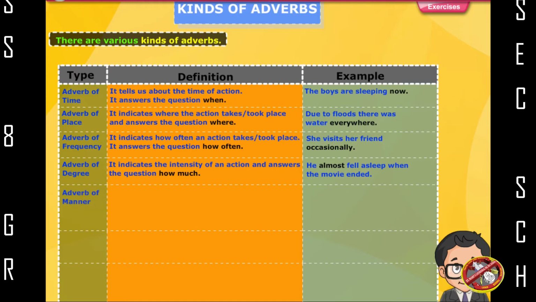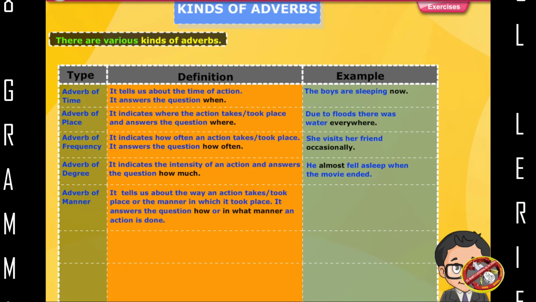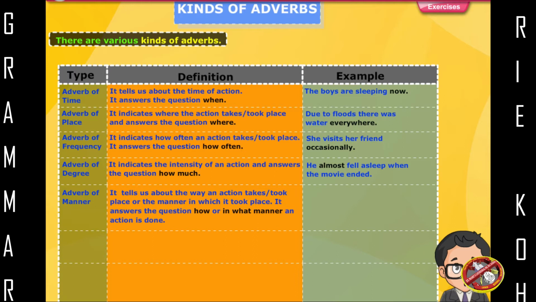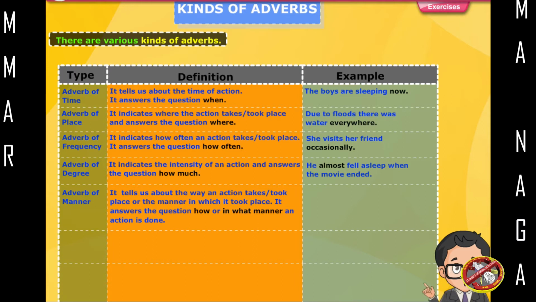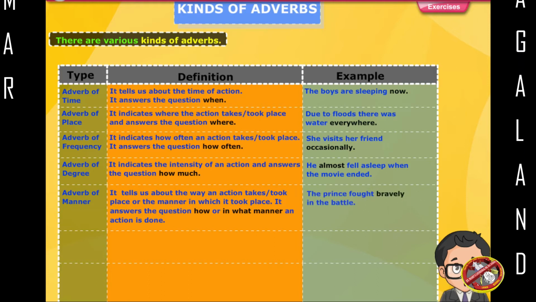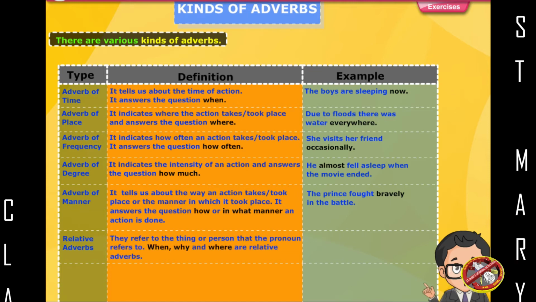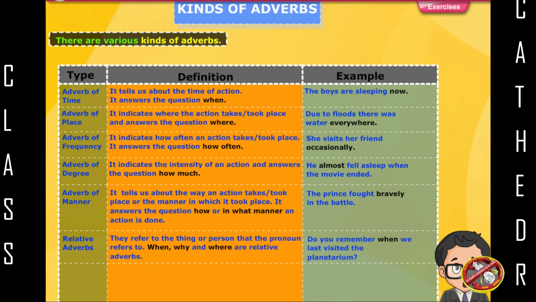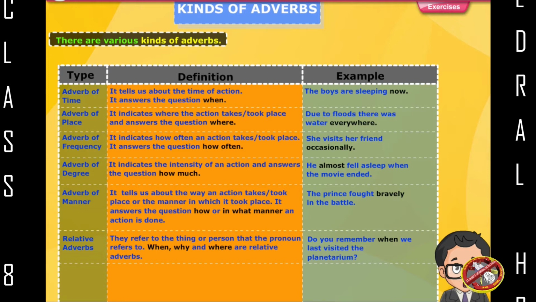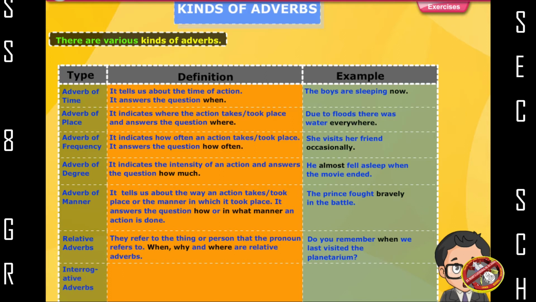Adverb of manner. It tells us about the way an action took place, or the manner in which it took place. It answers the question how, or in what manner an action is done. The prince fought bravely in the battle. Relative adverbs. They refer to the thing or person that the pronoun refers to. When, why, and where are relative adverbs. Do you remember when we last visited the planetarium?